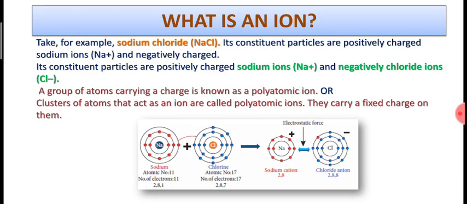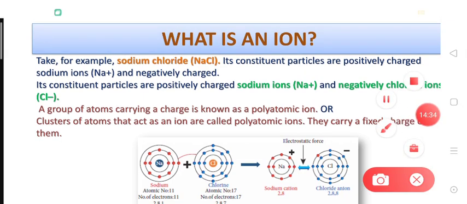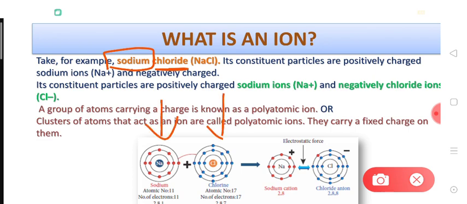Let's discuss the formation of sodium chloride, that is an ionic compound that is made up of ions, right? Dear students, we have studied that when a compound is made up of a metal and a non-metal, this is generally an ionic compound. For example, sodium chloride is made up of sodium metal and chlorine, that is a non-metal. So such a compound generally is made up of ions. Let us see how these ions are formed. So dear students, sodium chloride is made up of two ions. One is sodium ion, the other is chloride ion.